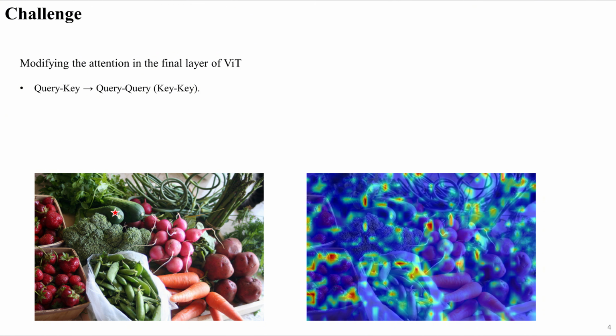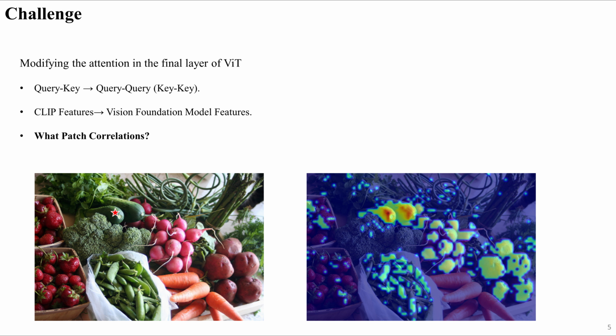Previous methods have attempted to mitigate the aforementioned limitation by modifying the self-attention mechanism in the final layer of the Vision Transformer. Some methods modify the attention mechanism to compute self-attention based on query-query or key-key similarity, instead of the conventional query-key product. This encourages each patch to focus more on itself, thereby improving the attention maps to some extent. Some methods calculate attention scores using Vision Foundation Models features, which are more coherent. This further improves the attention maps.